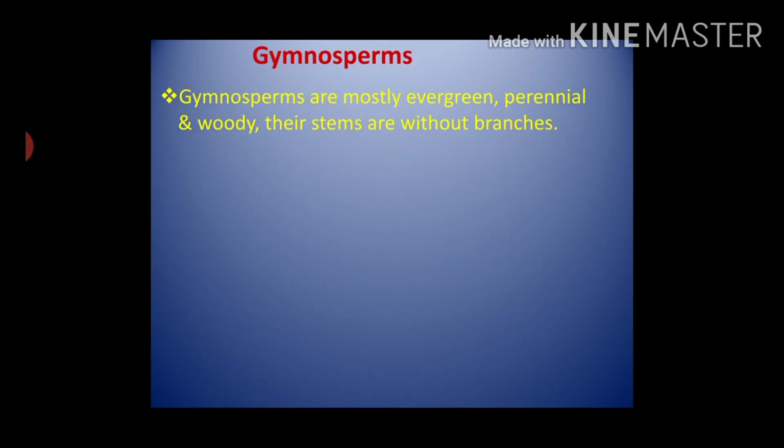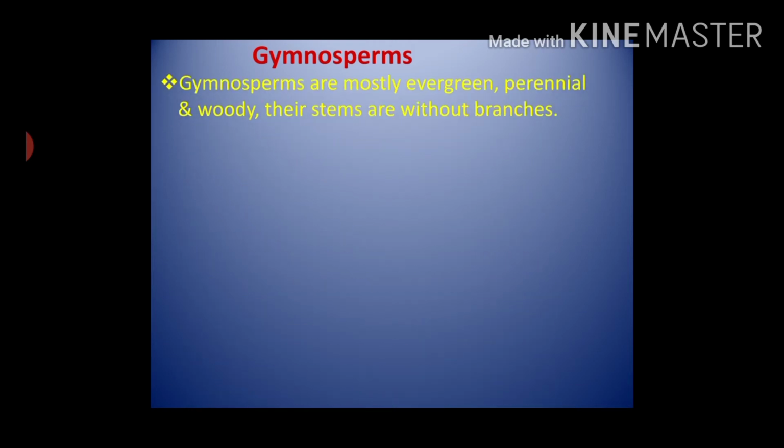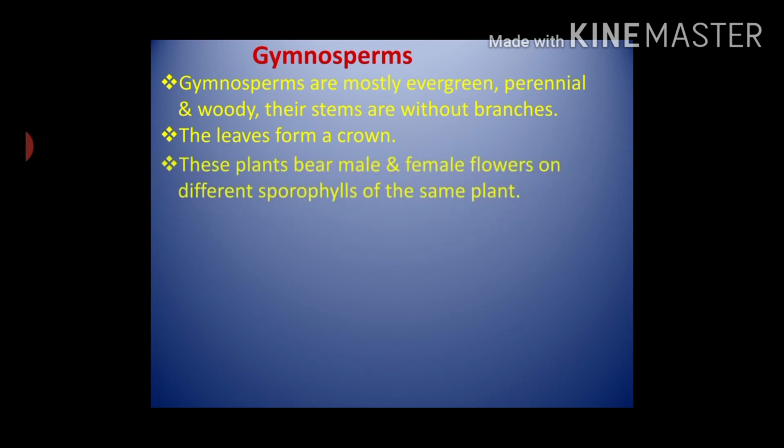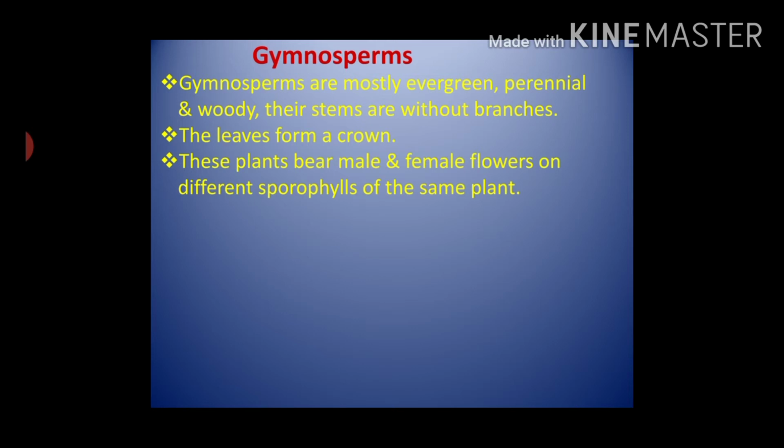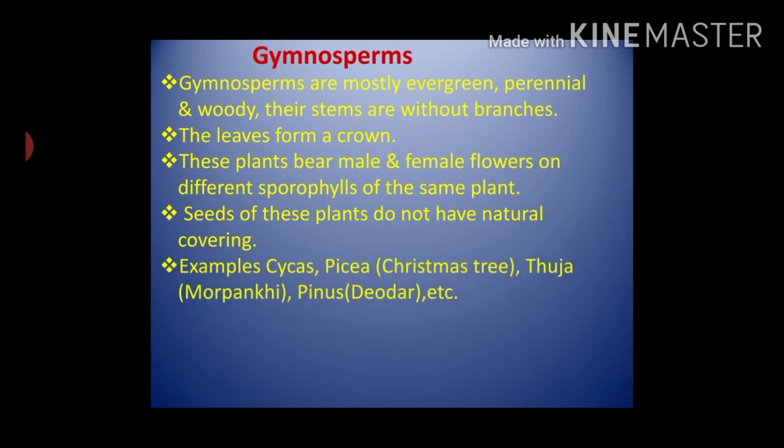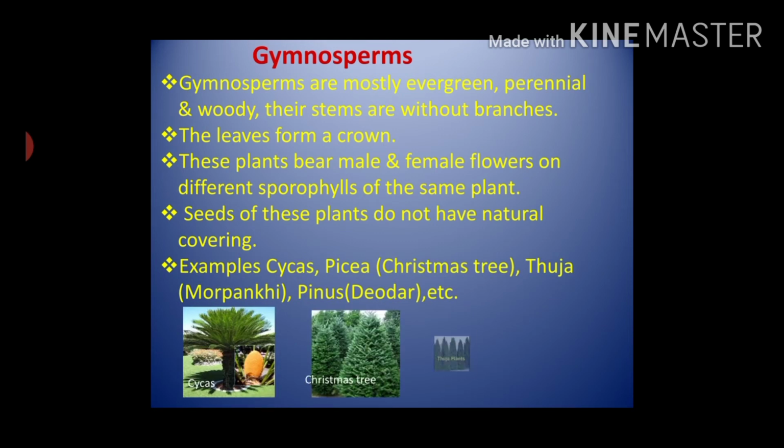Now let's study the characteristics of gymnosperms. They are mostly evergreen, perennial and woody. Their stems are without branches. Their leaves form a beautiful crown. These plants bear male and female flowers on different sporophytes of the same plant. Seeds of these plants do not have a natural covering. Examples: cycas, Christmas tree, thuja and pinus.